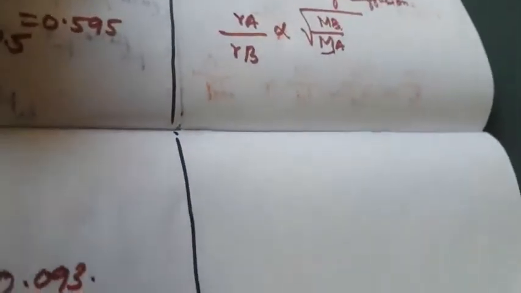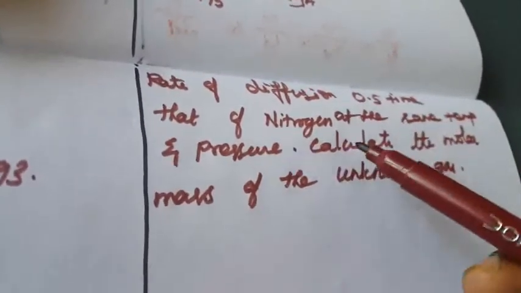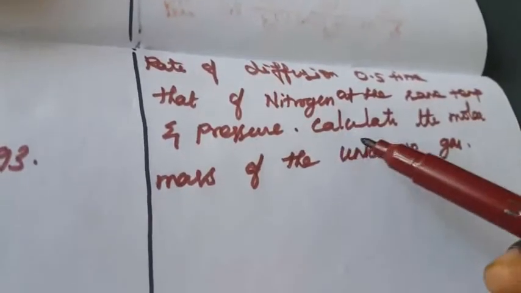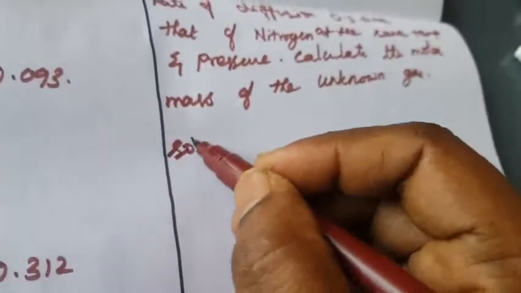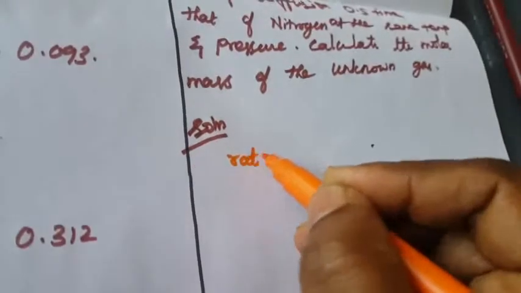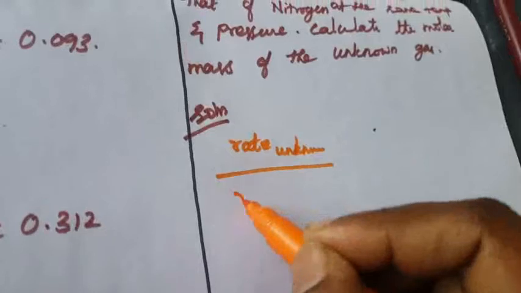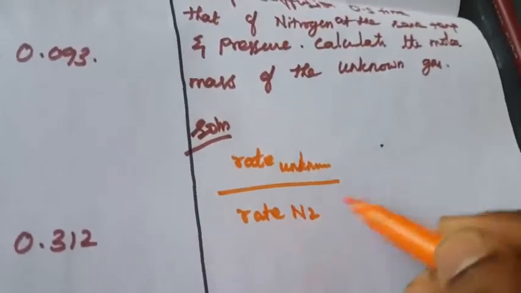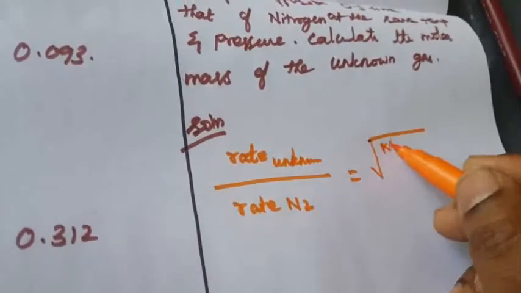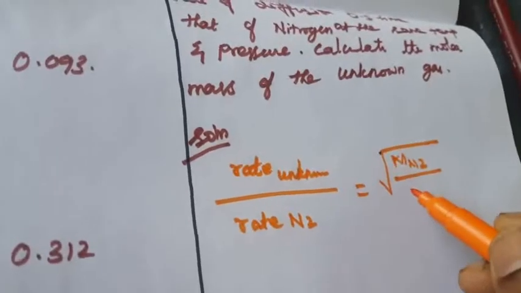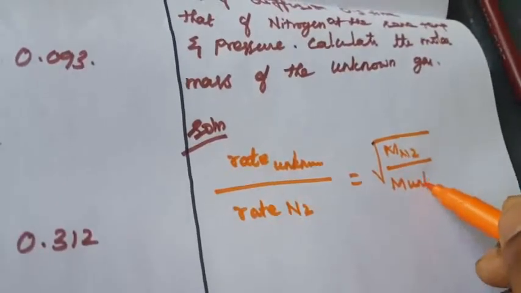So that is again another problem. The rate of diffusion of an unknown gas is 0.5 times that of nitrogen at the same temperature and pressure. Calculate the molar mass of the unknown gas. First we are going to write the formula. Rate of unknown divided by rate of nitrogen is equal to the square root of the molecular mass of nitrogen by that of the unknown.